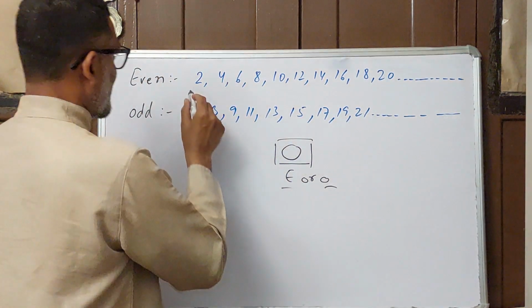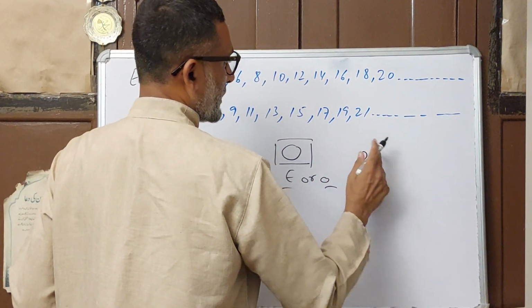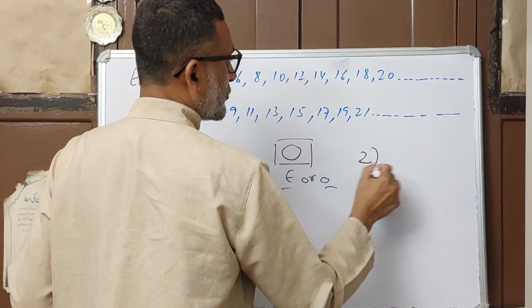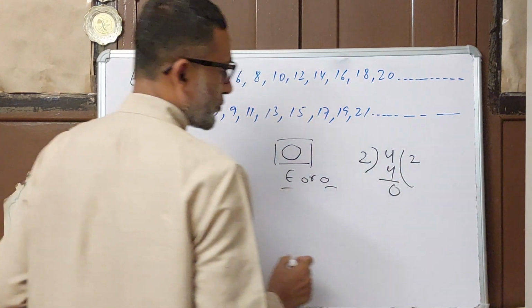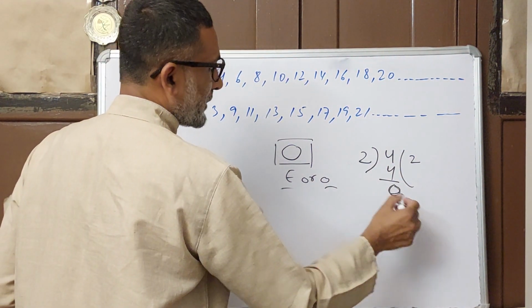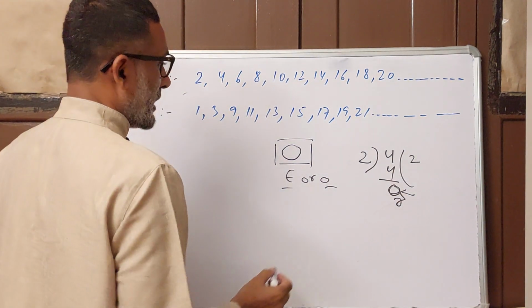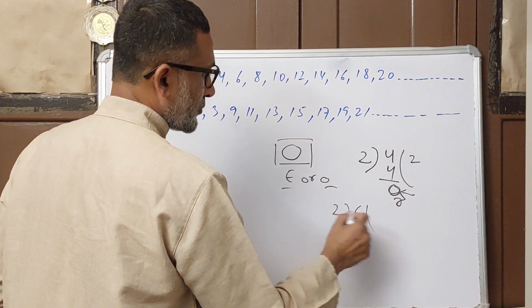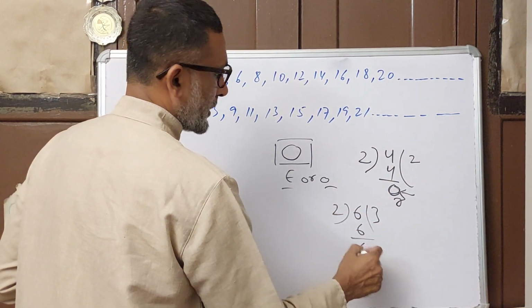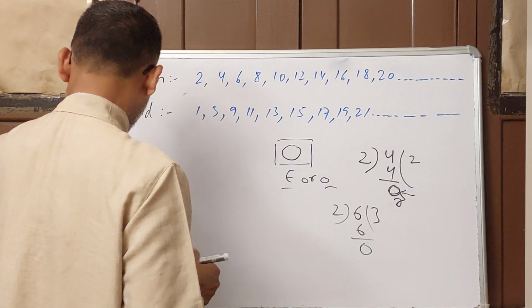Now as per the definition, when any number is divided by 2, like 4, 2 twos are 4, and the remainder is 0, the number becomes an even number. Like 6 also, 2 threes are 6, the remainder is 0, so it is also an even number.